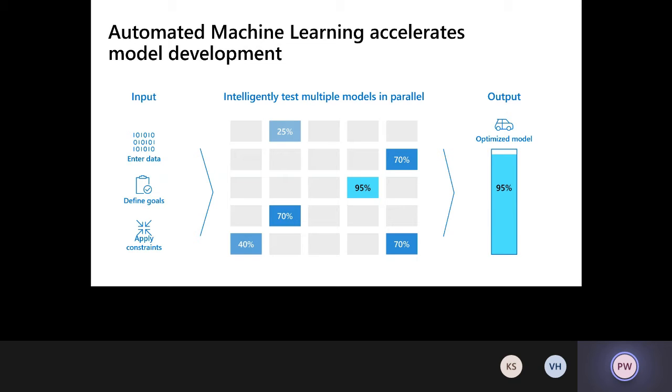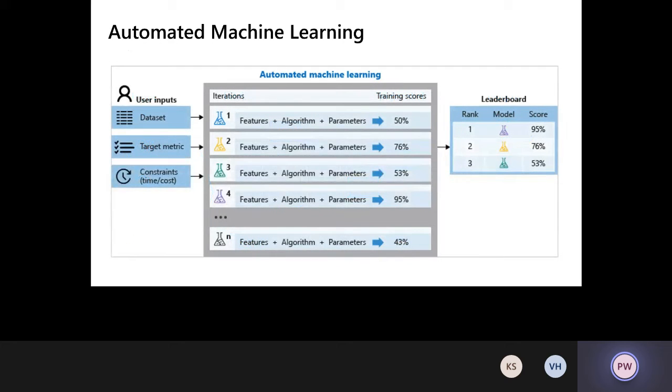It takes different features, it takes different algorithms, applies various different transformations on those features, tries different algorithms, and tries those algorithms with different values of hyperparameters, and gives you a model that performed best on that data set, with the values of what algorithm was used, what transformations were done, and what hyperparameter values were used, right? So that's what automated machine learning is: to automate the manual process of multiple iterations and get you to the optimal model.